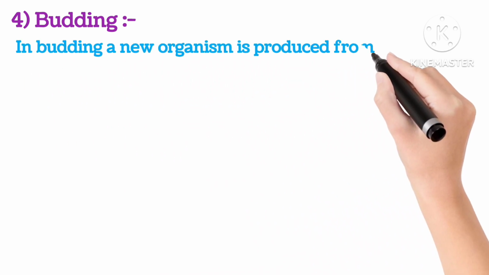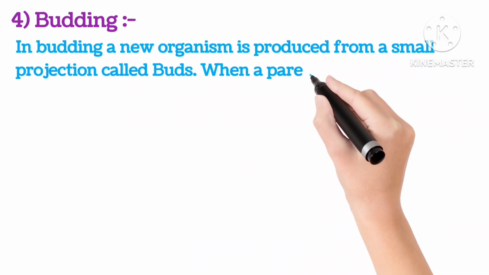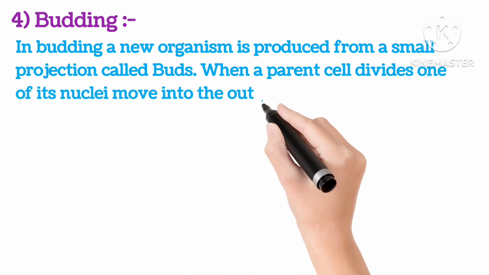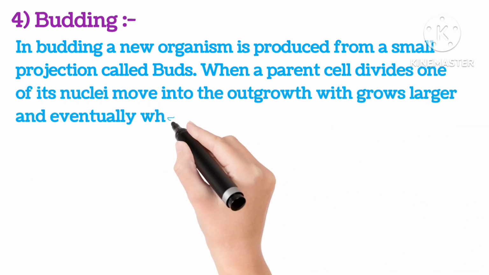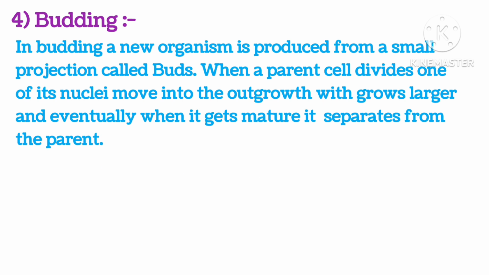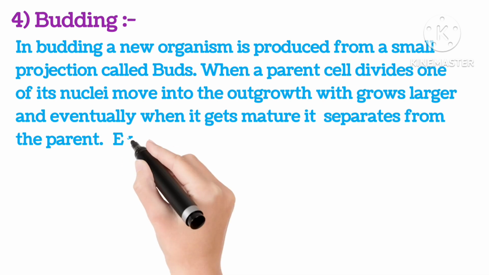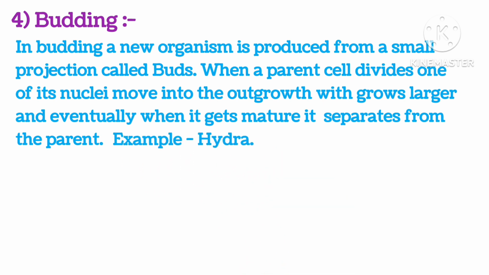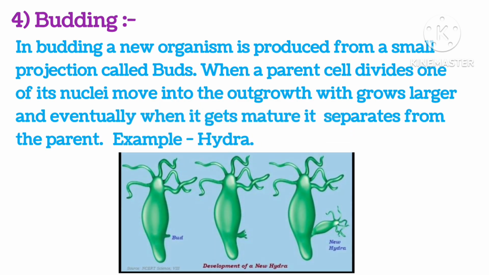Fourth is budding. In budding, a new organism is produced from a small projection called a bud. When a parent cell divides, one of its nuclei moves into the outgrowth, which grows larger and eventually gets mature and separates from the parent. Example is hydra, as you can see in the diagram.